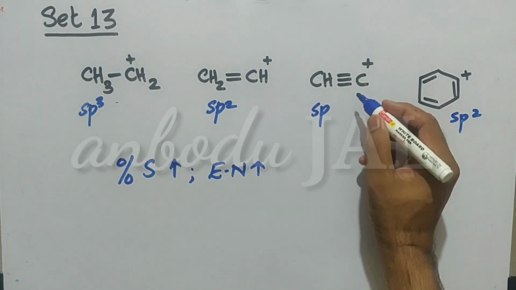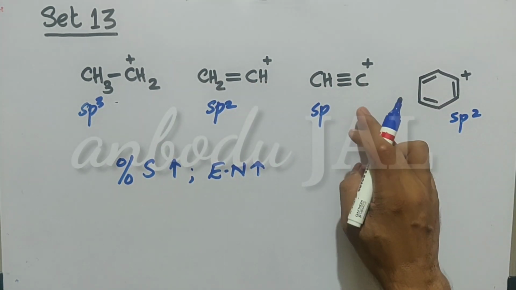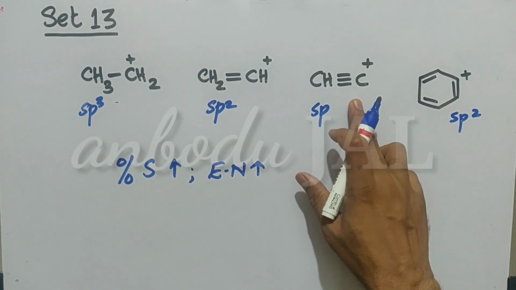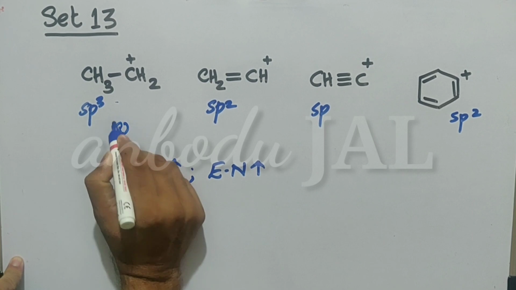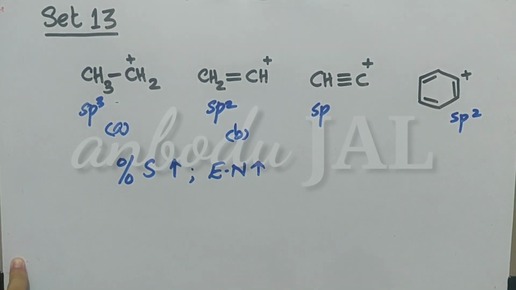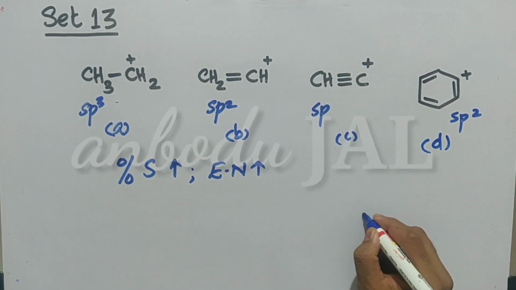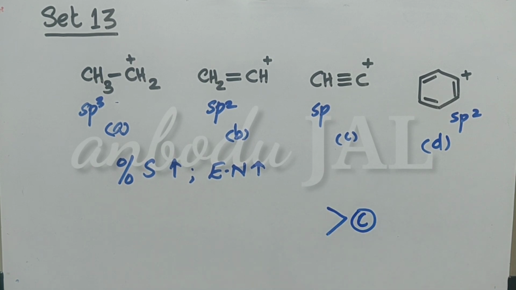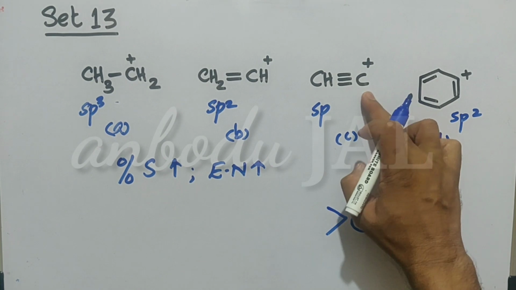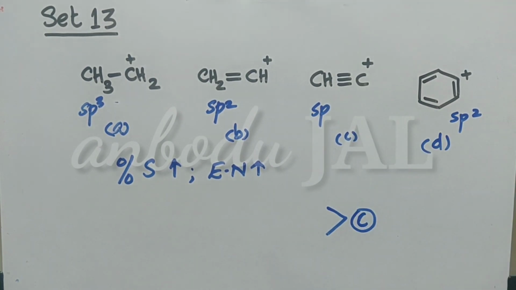So most electronegative in these four structures is nothing but this one, acetylenic carbocation. We can give this is A, this is B, this is C and this is D. So C is highly unstable, stability will be very less than the other three because of the high electronegativity of triply bonded carbon species.